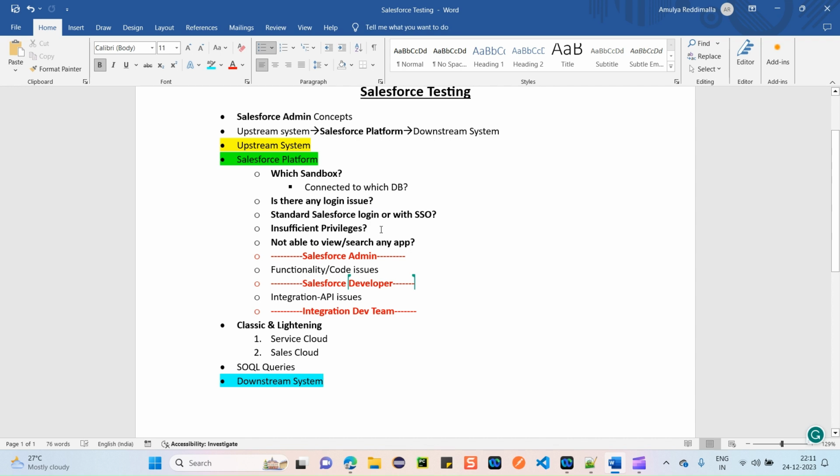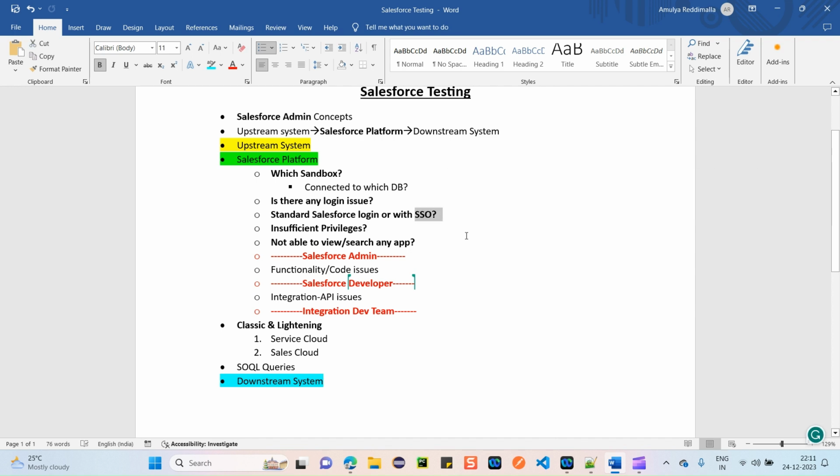So you have the email ID which you received in that email, along with the new password which you reset just now, and you should be able to log in. So this is called a standard Salesforce login. Meaning a simple username created for you, and the password which you reset. Okay, this is one part. Another part is what?